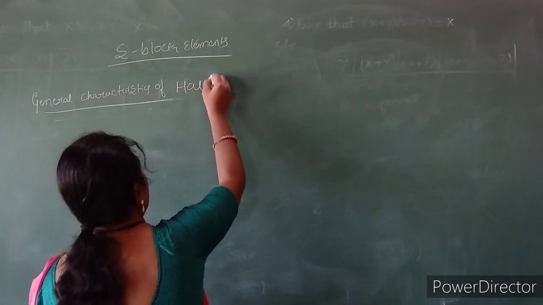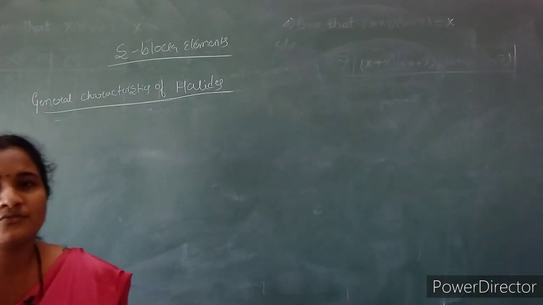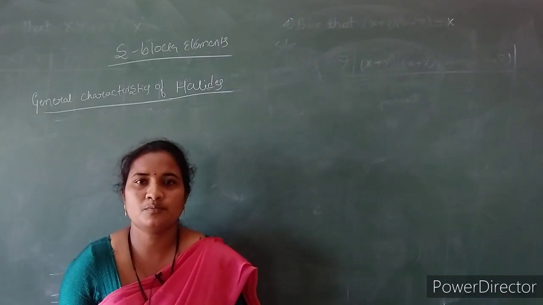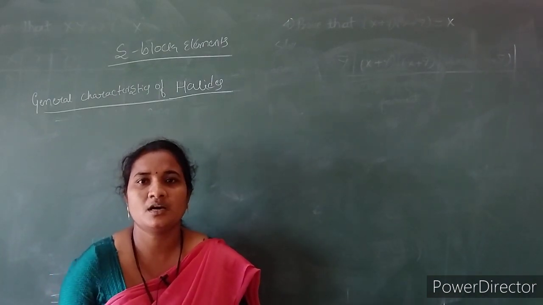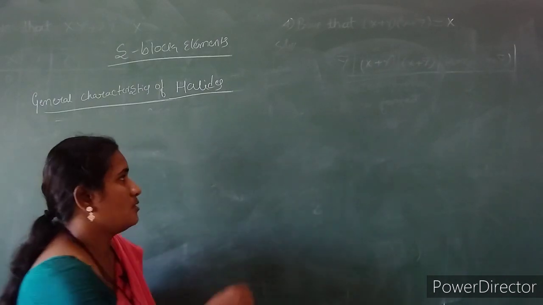Next is the general characteristics of halides. Halides are nothing but the halogen groups: fluorine, chlorine, bromine and iodine. These are considered halides when they exist in anionic form.